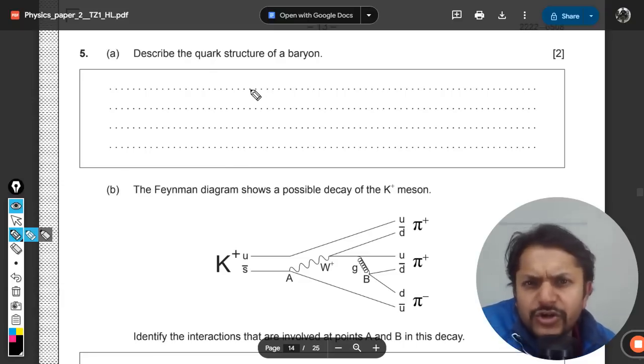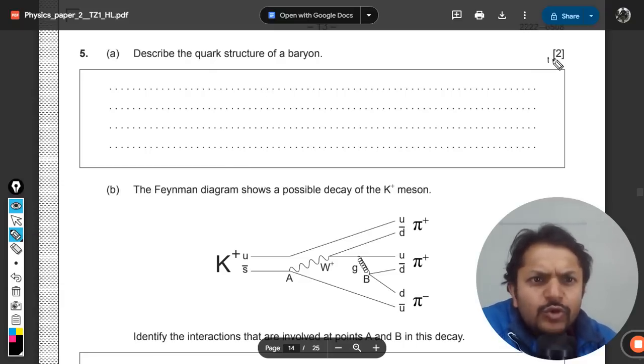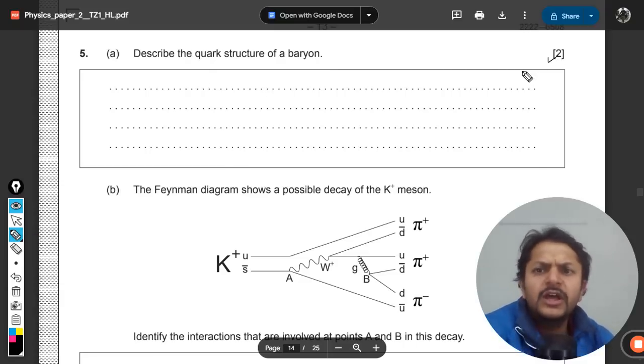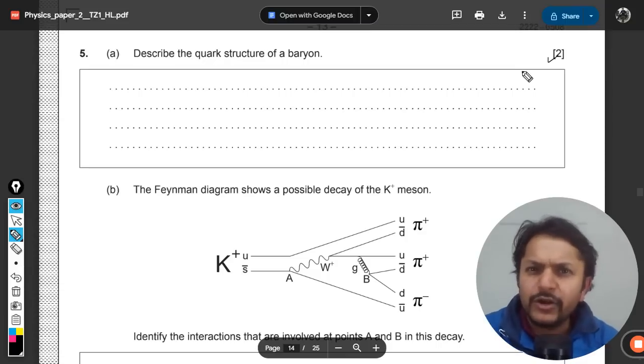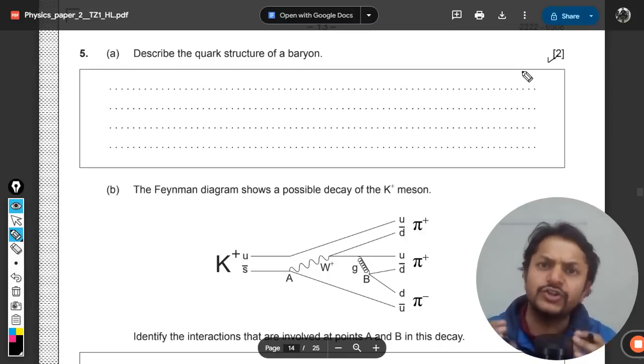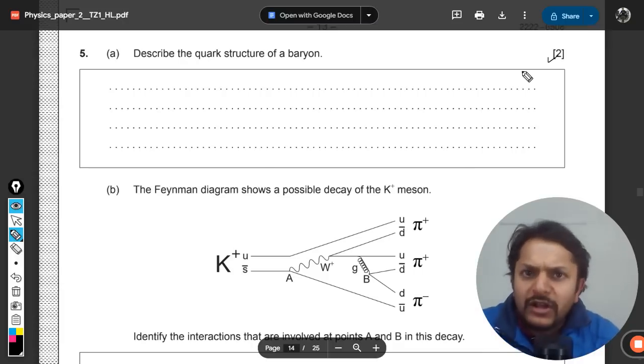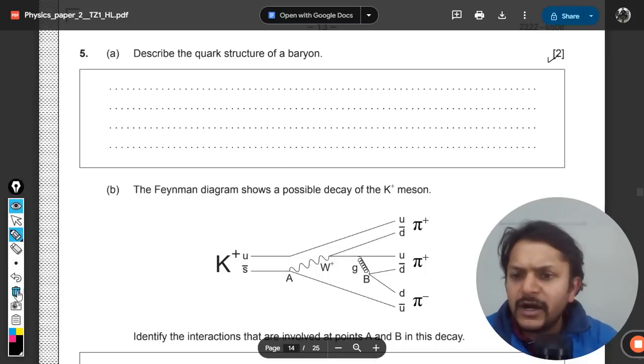Describe the quark structure of a baryon. This question is going to fetch 2 marks for you. It just needs a simple description. We can clearly say that a baryon consists of 3 quarks. There is no antiquark there. Simple. I don't feel there is any other need to say anything.